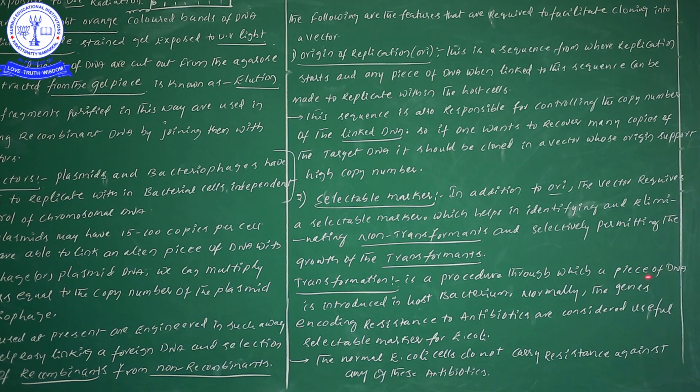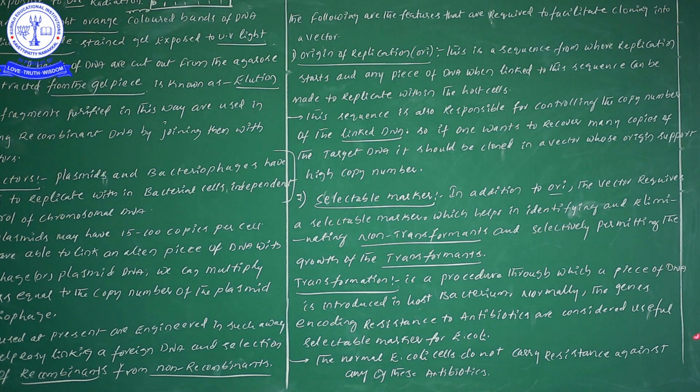That piece of DNA we also call a foreign gene or alien gene, and there are different names for it. Now, the foreign gene we are taking will show resistance to an antibiotic. That particular thing we call a selectable marker for E. coli. E. coli is a bacterium, you already know very well. Next, the normal E. coli cells do not carry resistance against any of these antibiotics.